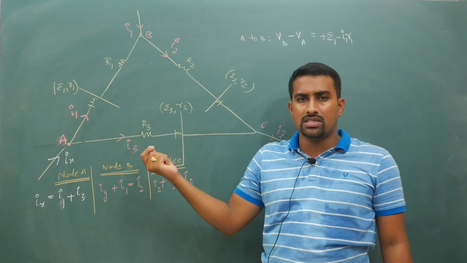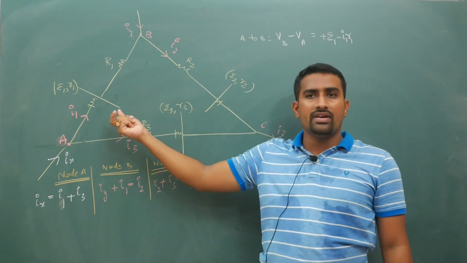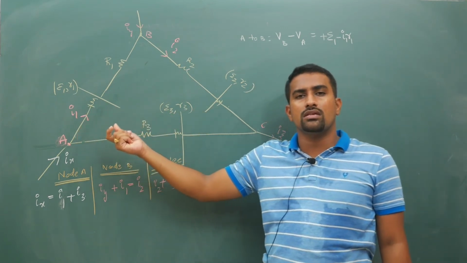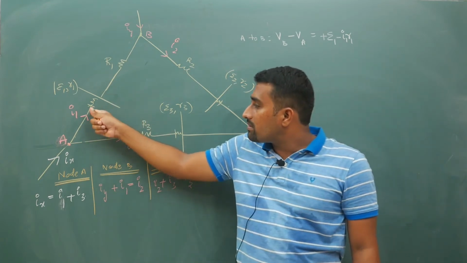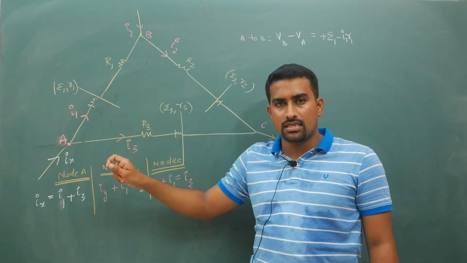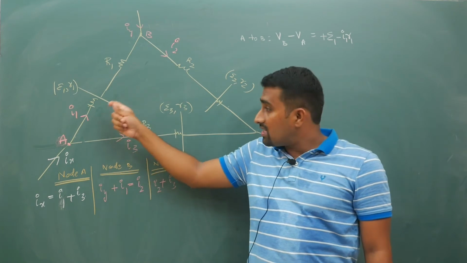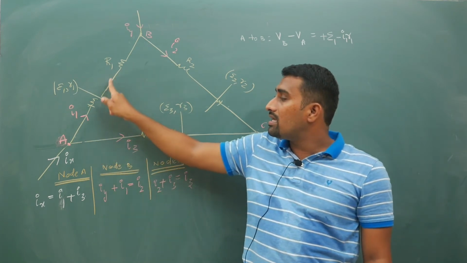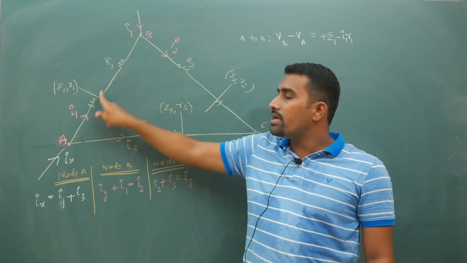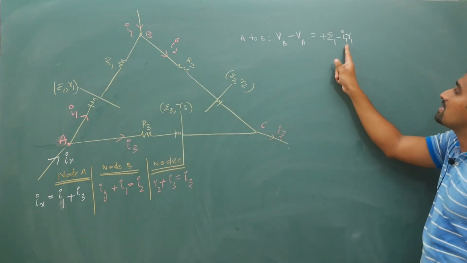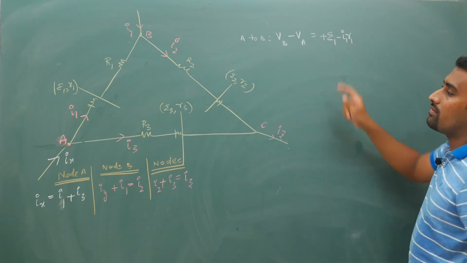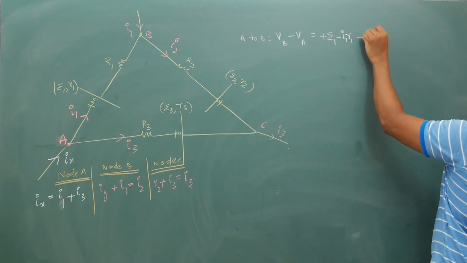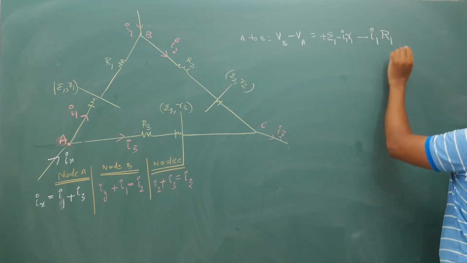Just now I explained in the previous slide the Kirchhoff sign convention: from negative to positive it is plus E for the battery. For the resistor you have to look at the direction of current. So if you are traveling from A to B, you are going in the direction of current, so it is minus I1 small r1, and minus I1 capital R1 for the big resistance.